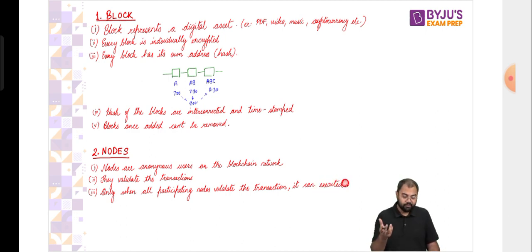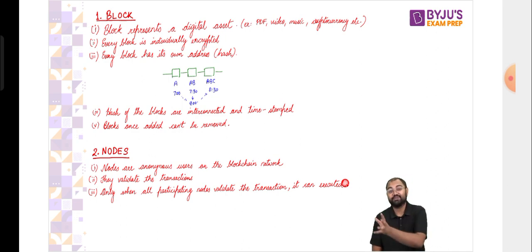It's not about one node or a couple of nodes validating and the validation being done. No, every node that is participating. For example, let's say there is a blockchain network with 100 nodes. Out of these 100 nodes, 60 are participating. So all 60 of them have to validate the transaction. Only then can the transaction be completed. If even a single node invalidates it, the transaction will not go further, right? The transaction cannot be executed even if there is one single node that has invalidated it.